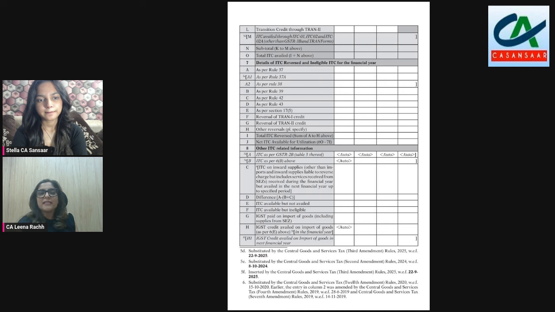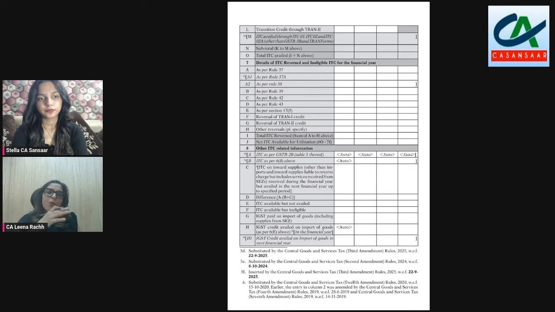Presently, it reads ITC as per GSTR 2B, and it will auto-populate the figure. Before understanding the implication of this, we need to go a couple of years back. Till financial year 22-23, column 8A used to auto-populate figures on the basis of your 2A, because 2B had not become the base data for claiming ITC under section 16 till then. So till financial year 22-23, ITC in column 8A used to be auto-populated from your GSTR 2A till September or November, as and when the dates were changed.